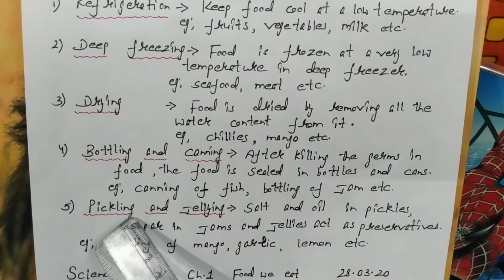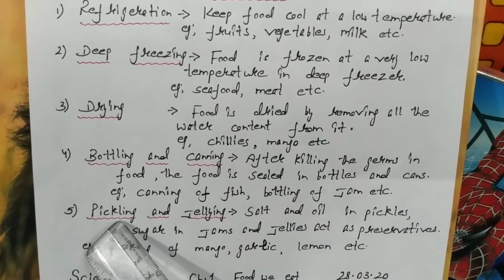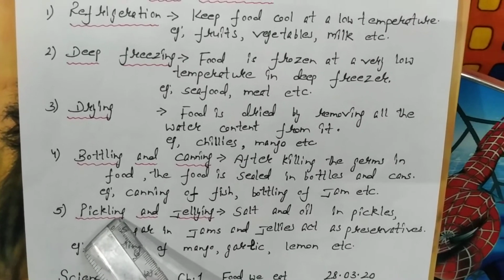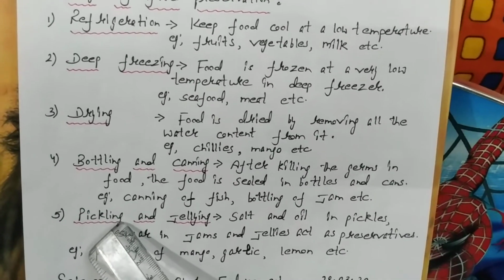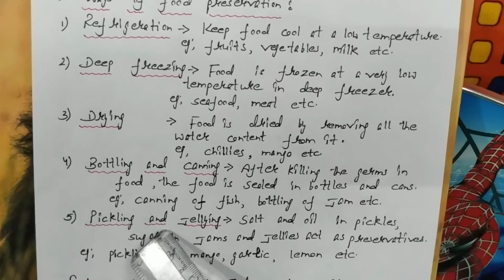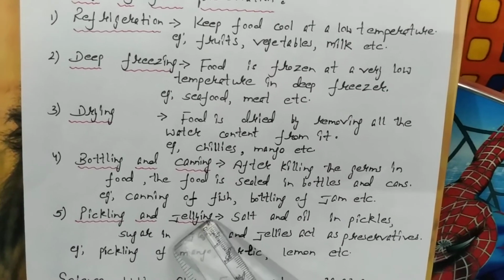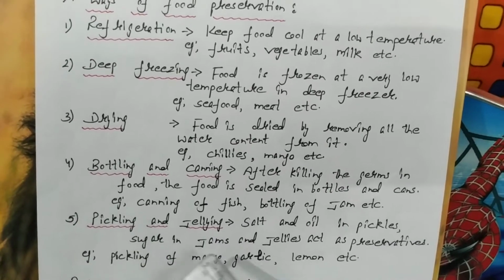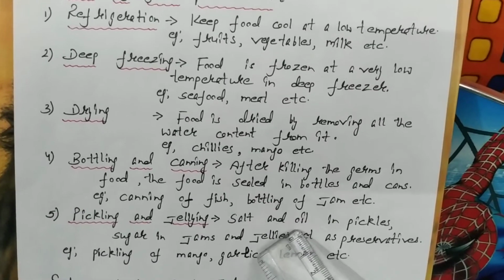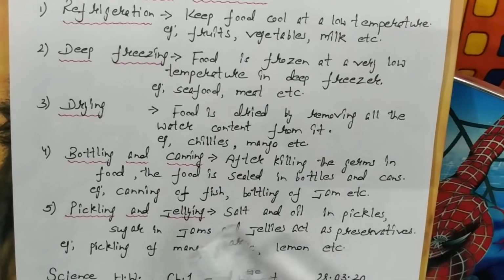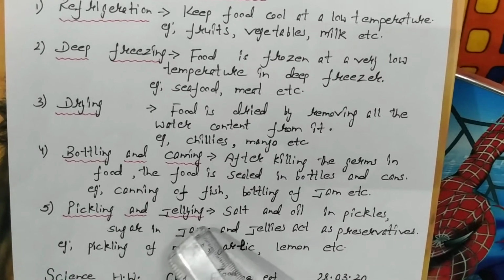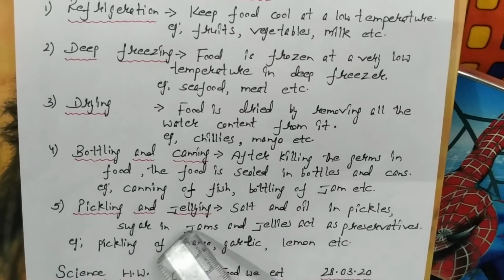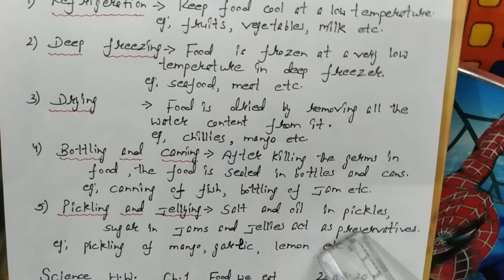You must have seen your mother making pickles, and you all very well know the taste of jelly and jam. What kind of taste? They are sweet in taste. Yes. So salt and oil are used in pickles. Sugar is used in jam and jellies, and salt, oil, sugar, they act as preservatives.